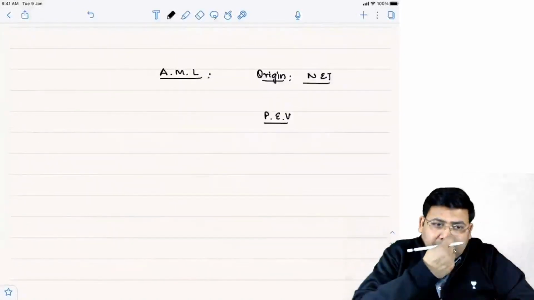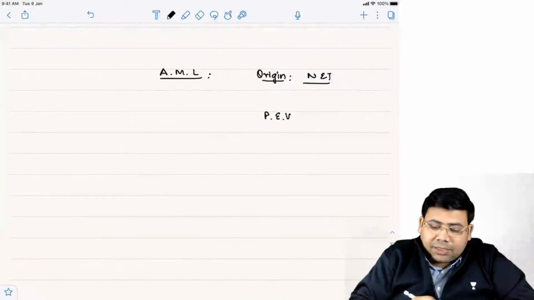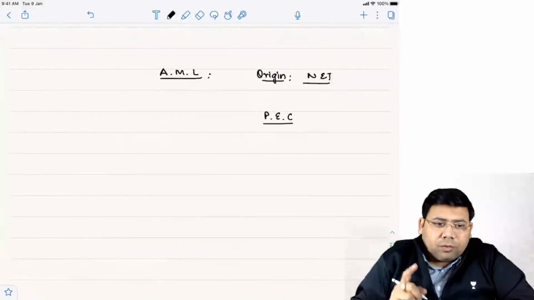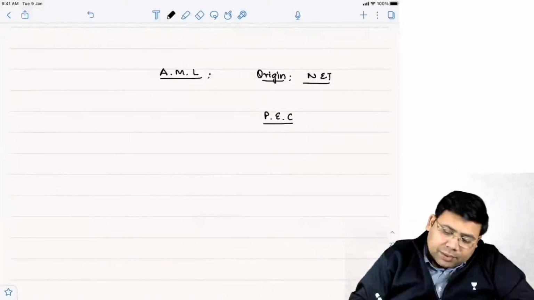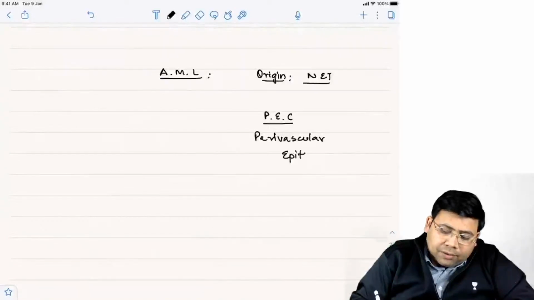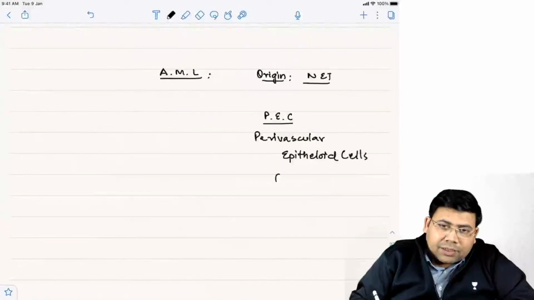What is PEC? Perivascular epithelioid cells, and therefore it is also known as PEComa.